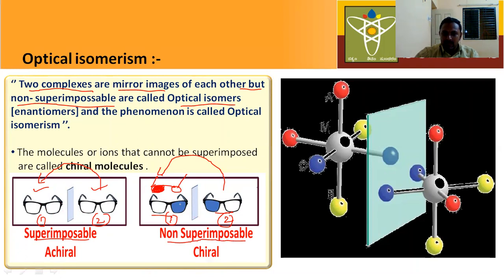What are optical isomers? Two complexes that are mirror images of each other and are non-superimposable. Those types of complexes are called optical isomers, and we can also call them enantiomers. Optical isomers are enantiomers.